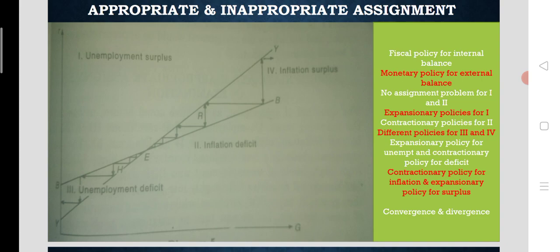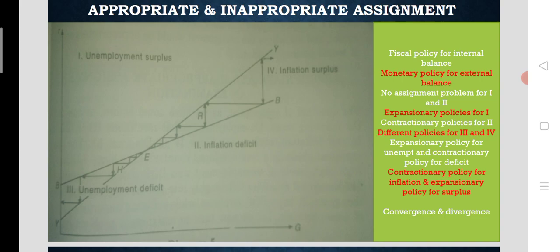So let's look at what type of policies could be needed for obtaining both internal and external balance in the situation of unemployment in the internal economy and deficit in the external sector of the economy.